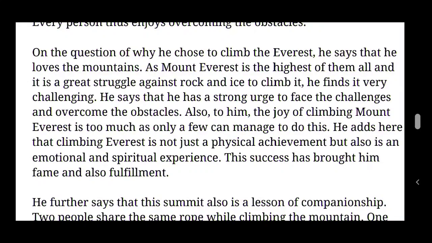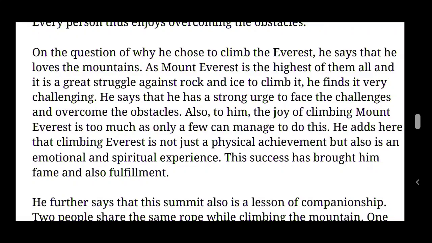He adds here that climbing Everest is not just a physical achievement, but also an emotional and spiritual experience. So he is just telling as a conclusion that climbing Everest is not just a physical achievement, but it is also an emotional and spiritual experience.